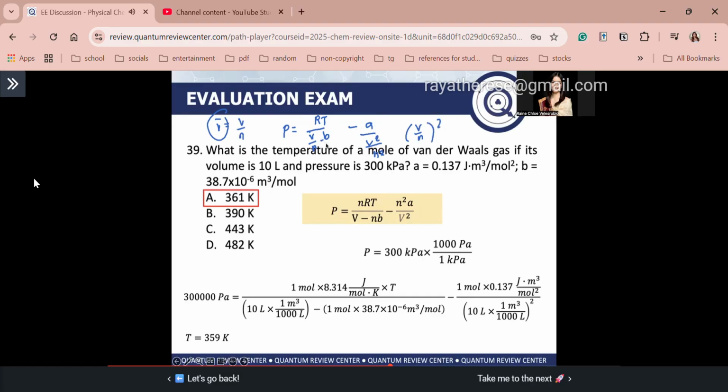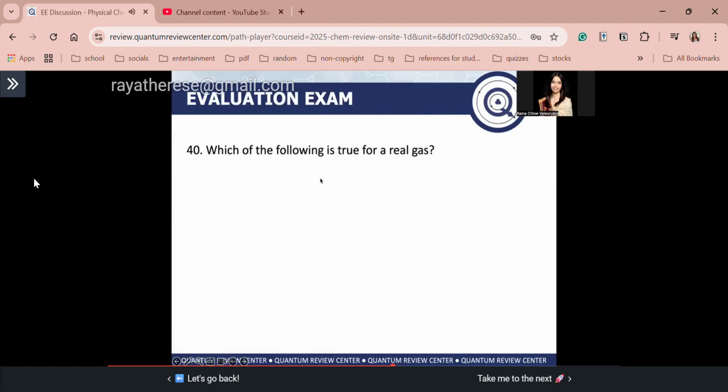So guys, gusto natin syempre yung n na sa numerator, tama? So ang gagawin natin sa denominator dito sa left expression natin is to multiply b by n. Bakit? Para ma-divide natin both V and b by n. Klaro guys? n over n is just equal to 1, kaya pwede natin gawin yan kay b. So guys, n here is at the denominator, so flip lang natin. Malalagay na siya sa numerator. Gets ba guys? So this will become nRT over V minus nb. Next guys, n squared is in the denominator, flip lang natin, mapupunta yan sa numerator. So this will become n squared a over V squared. Gets guys? I hope that's clear. So again, ang nearest answer ay letter A.